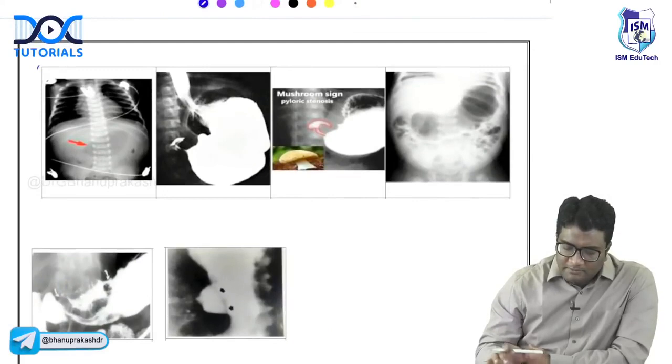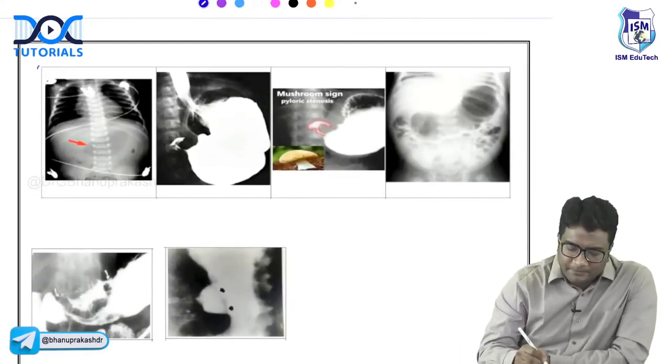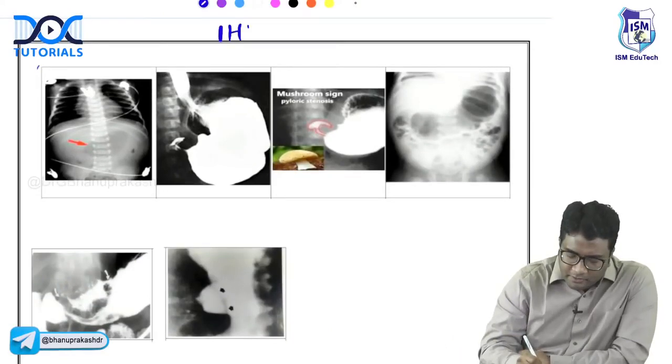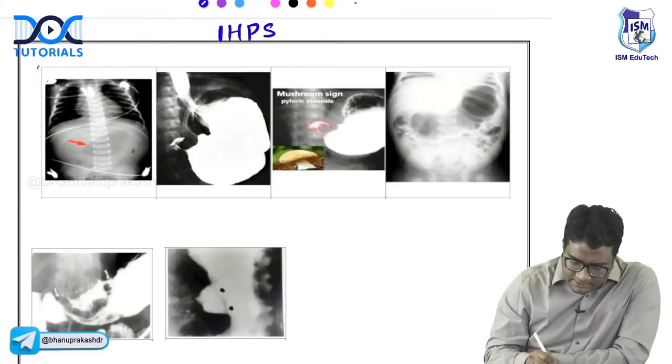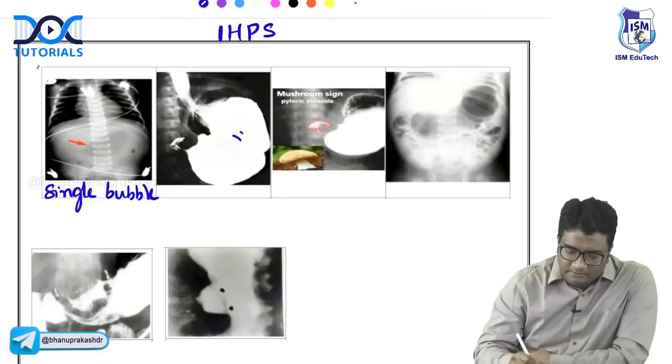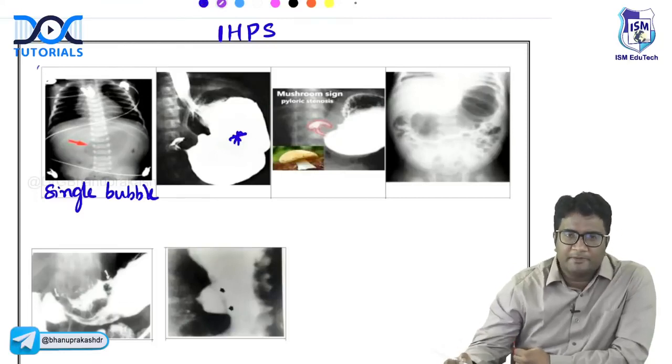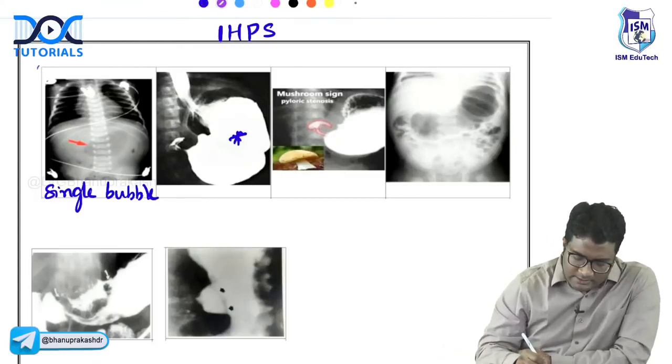Here, I have kept some important signs of an important condition. This is idiopathic hypertrophic pyloric stenosis, IHPS. On the radiograph, what is this single bubble that you are seeing? This is a single bubble on the chest radiograph. This is a barium meal, when you see the stomach. On a barium meal, what are the signs that you have in idiopathic hypertrophic pyloric stenosis? What is this sign called?